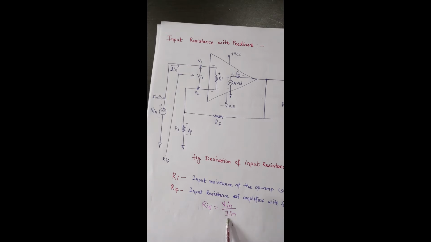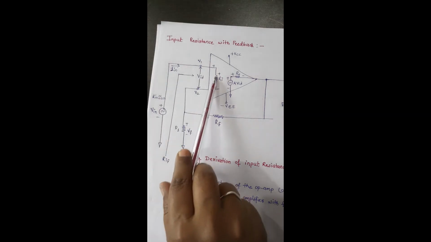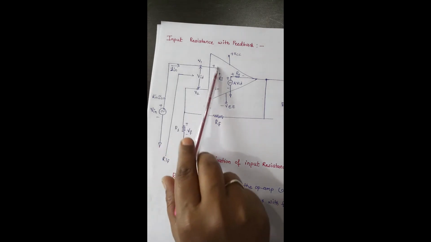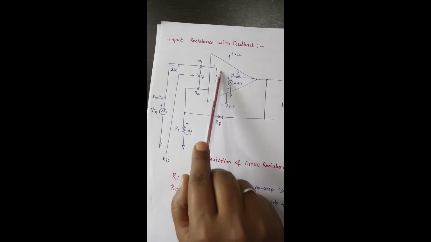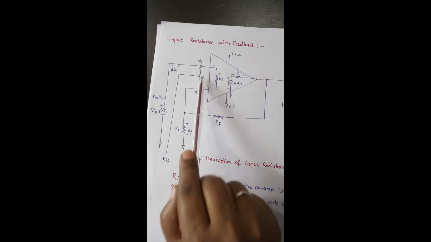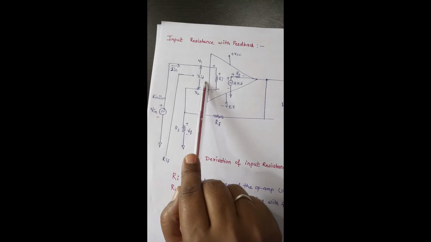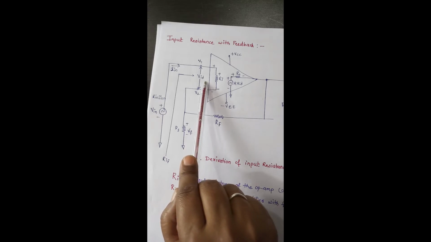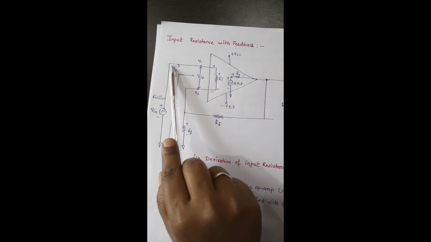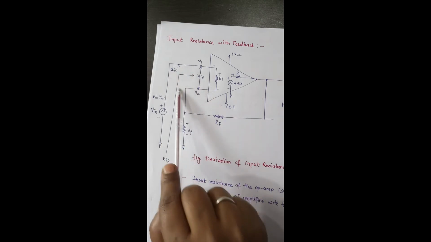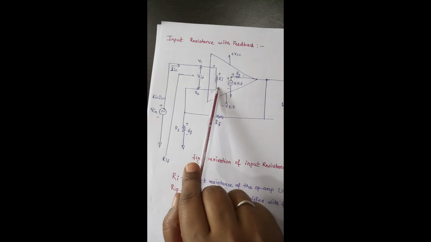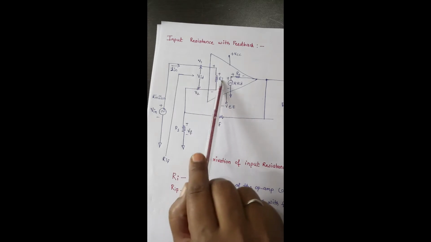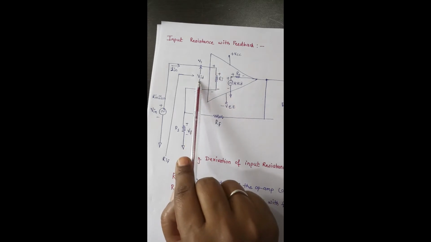Now Iin is the current which is flowing into the input terminal. See carefully here, this Iin is the current which is flowing through the input resistance Ri, and the voltage drop across this resistor is the differential input voltage VID. So how can we define this Iin? We can write that Iin is nothing but VID by Ri, the current flowing through the resistor Ri, and the voltage drop across this resistor is VID.